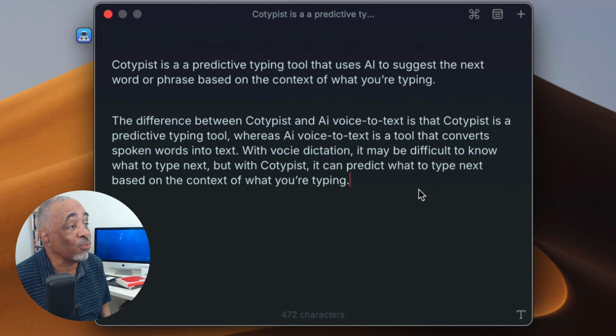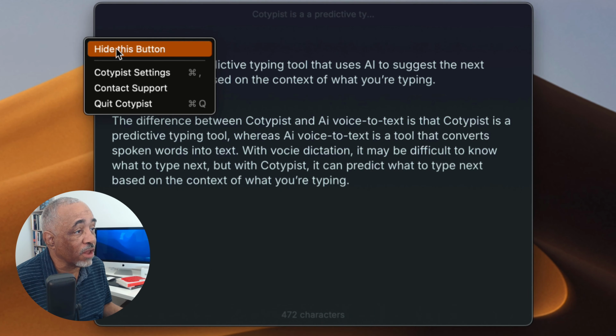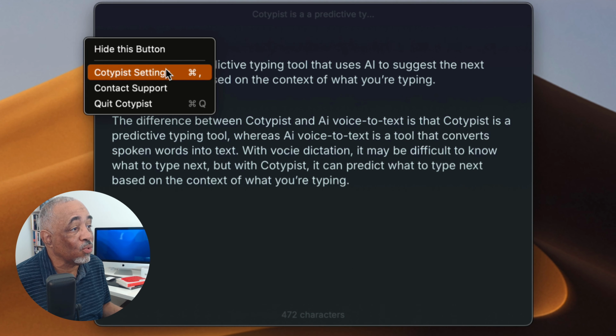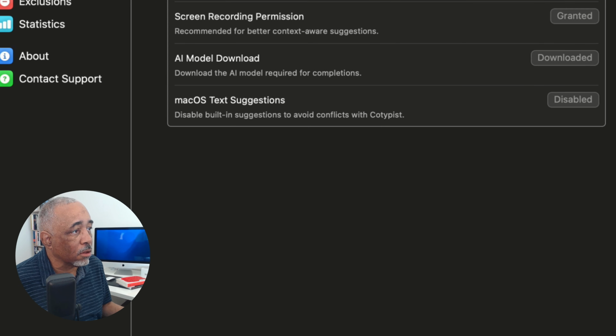So basically, for any topic that you're typing about, it uses this AI to help you talk about that topic. Now over here, you see a little button, and this button gives you the ability to hide it. Normally in the settings, I just keep it off. After a while, I just didn't even need it. So let's go into the settings here, and let's get rid of this and bring this down a little bit.